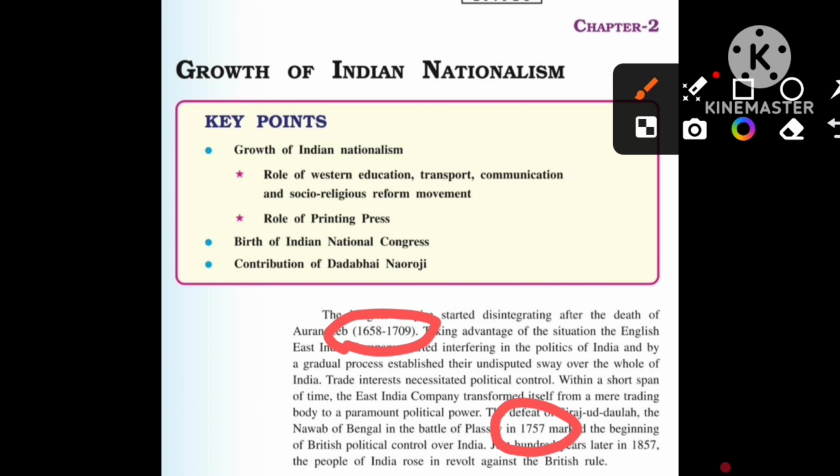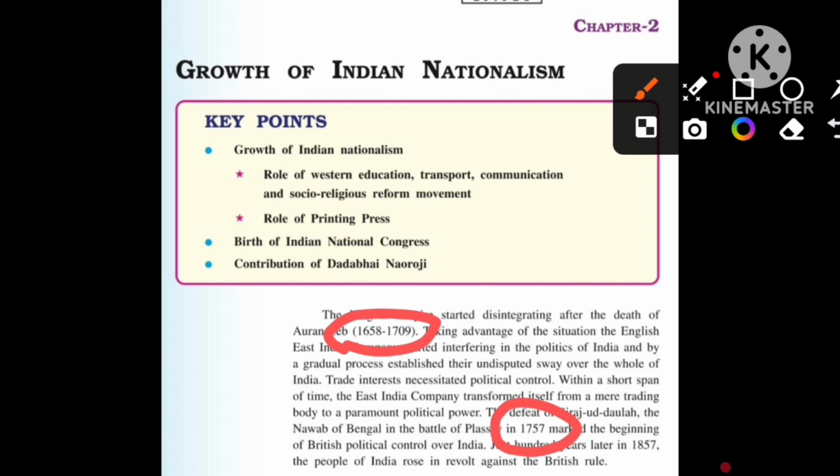1757, the year you have to remember, because sometimes questions on sequence of dates, such as when did the following events occur, or arrange in sequence, come up. So memorize these dates, okay? It was the beginning of British political power over India. So the defeat of Sirajuddaulah, the Nawab of Bengal, in the Battle of Plassey was the beginning of British political control over India.